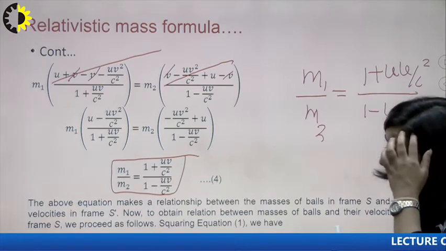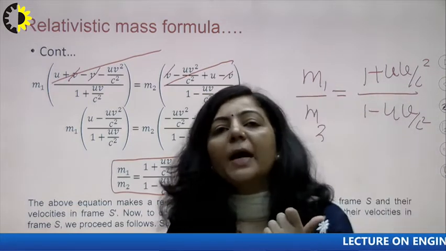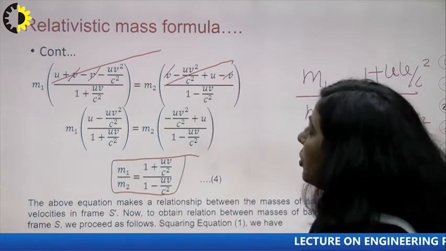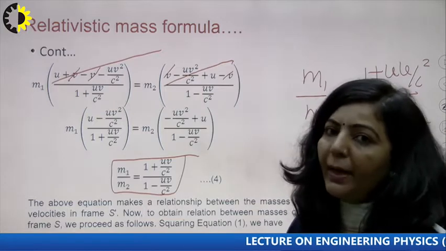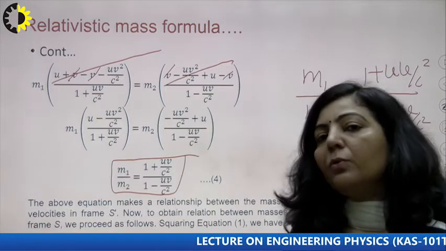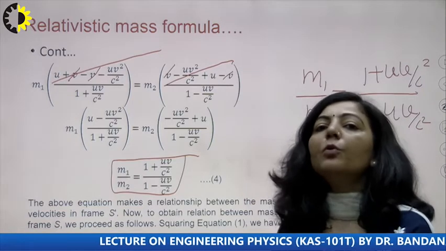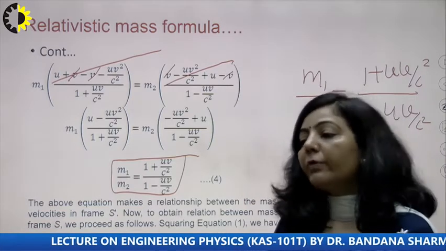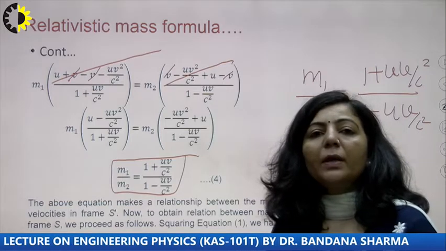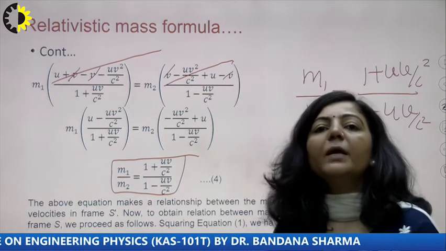So how are you reaching equation number 4? We have started with the law of conservation of momentum with respect to frame S. With respect to S, before the collision, the momentum of the entire system is m1 u1 plus m2 u2. And after the collision, with respect to S, the momentum is m1 v plus m2 v.